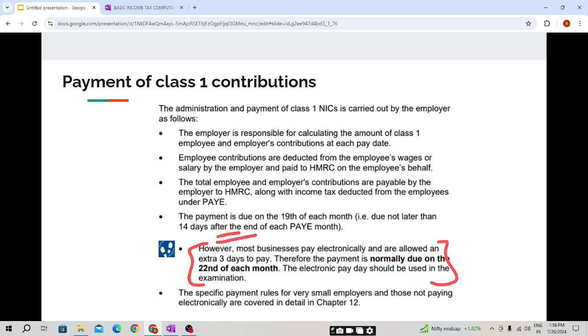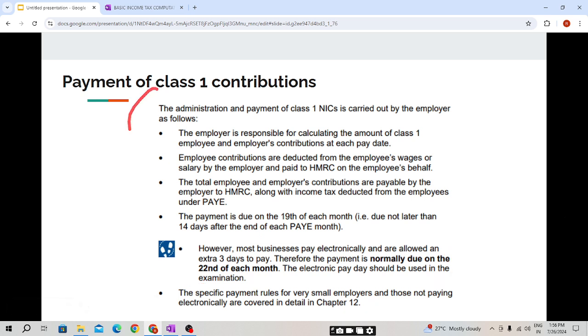The payment due date is 22nd of each month, because the employer will deduct the employee's NIC and employer's NIC and will need to pay to HMRC along with the income tax liability. The special payment rules for very small employers and those not paying electronically are covered in detail in Chapter 12. We'll be covering it under the next chapter.